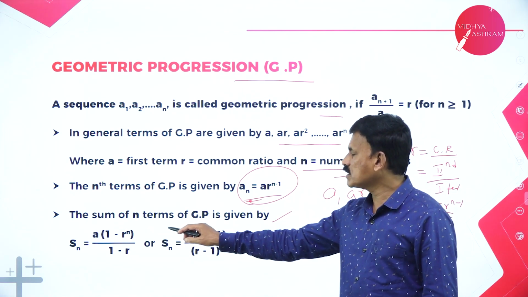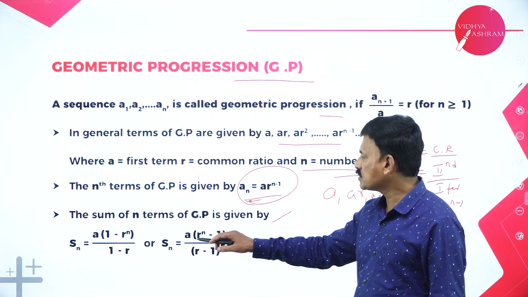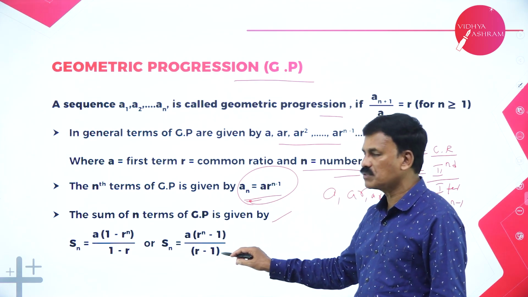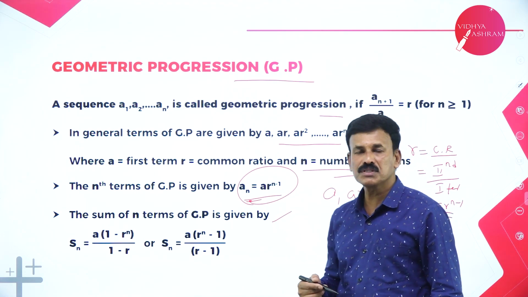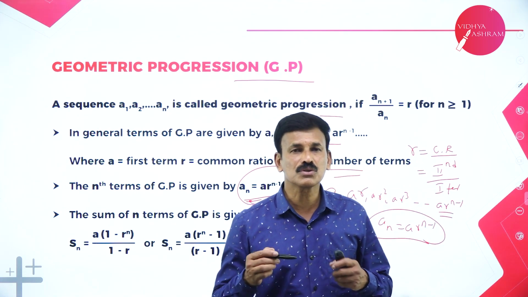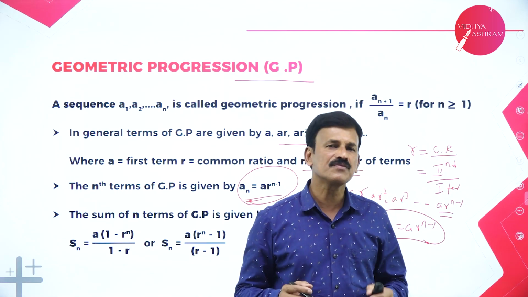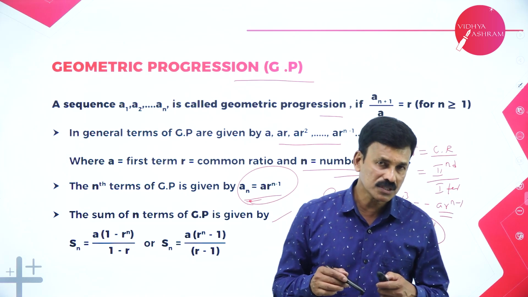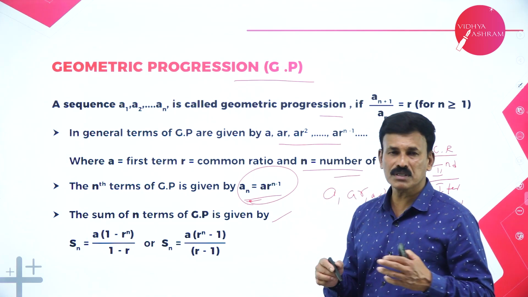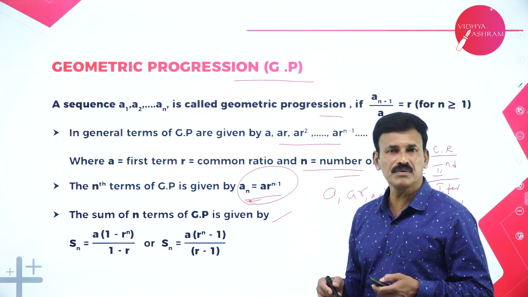So, A into 1 minus R to the power of n by 1 minus R, or A into R raised to n minus 1 divided by R minus 1. So, these are the few formulas which we are going to study to solve the problem. Based on these formulas, we are going to solve the problem. These are nothing but the repetition of what we have studied in your previous class.